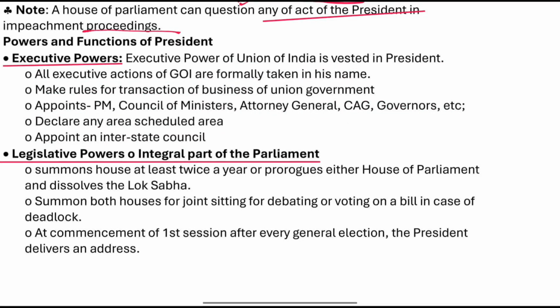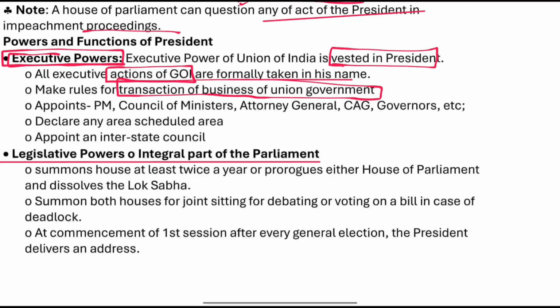So what are the things here which we face difficulty with respect to his executive power? Here, the executive power of the Union of India is vested in the President. Right. All the executive actions of the Government of India are formally taken in his name. He makes rules for the transaction of the business of the Union Government. Then appointments.